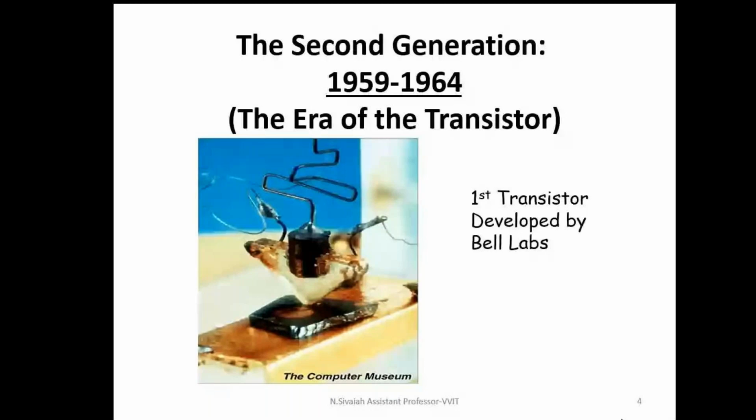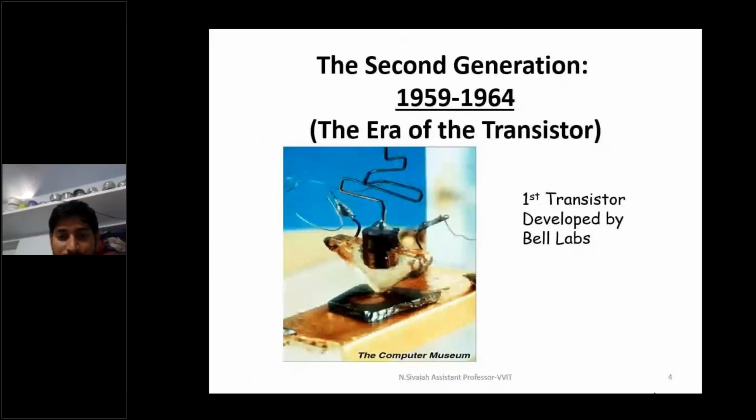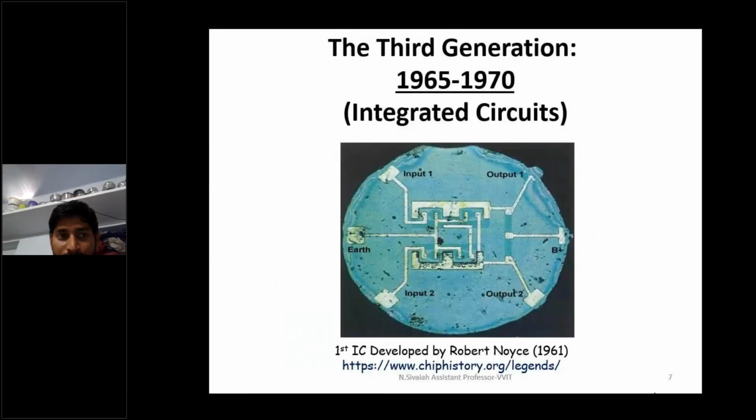The second generation is faster than the first generation computer, and also the size is very less compared to the first generation computer. Next, the third generation, in the period 1965 to 1970, the concept of integrated circuits came into the picture by the scientist Jack Kilby in 1958. Six months later, Robert Noyce came up with the same idea. He developed the first integrated circuit. This circuit consists of one transistor, three resistors, and one capacitor.